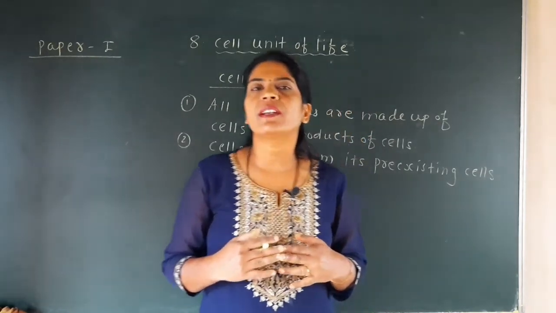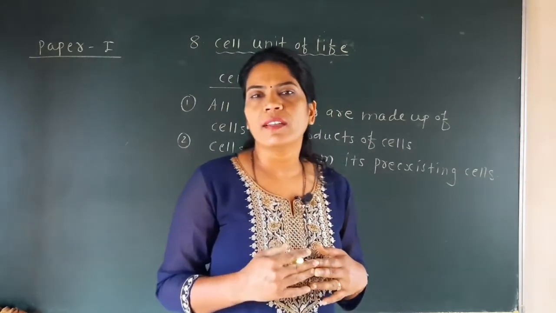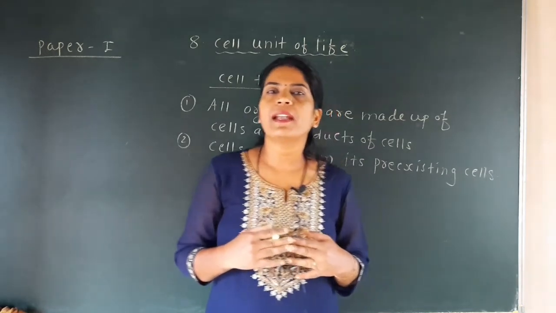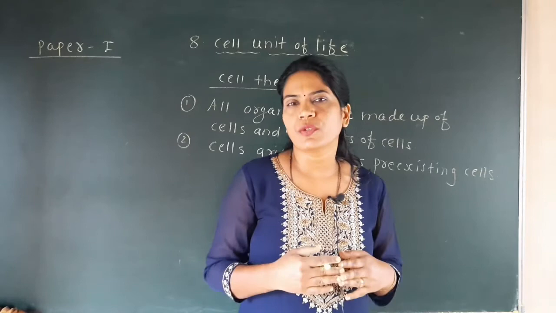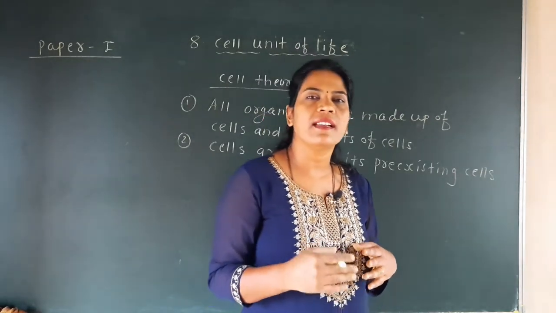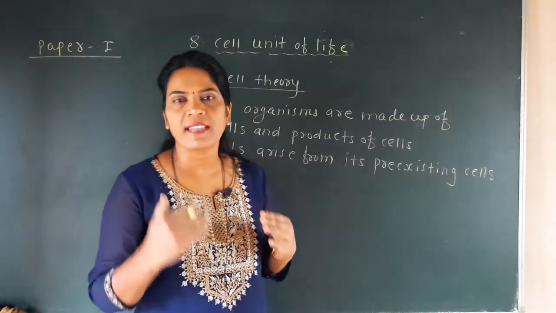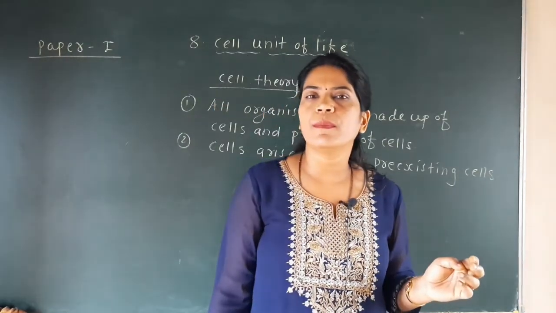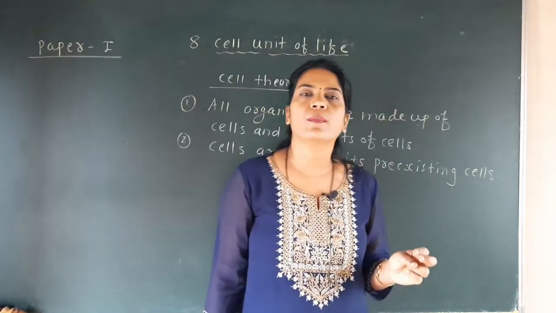From the animal study, he said that the animal cell has an outermost covering called the plasma membrane, while the plant has a unique characteristic, the cell wall, as its outermost covering. By this he stated that both plant and animal bodies are made up of cells and the products of cells, meaning that different products are formed from the cell.